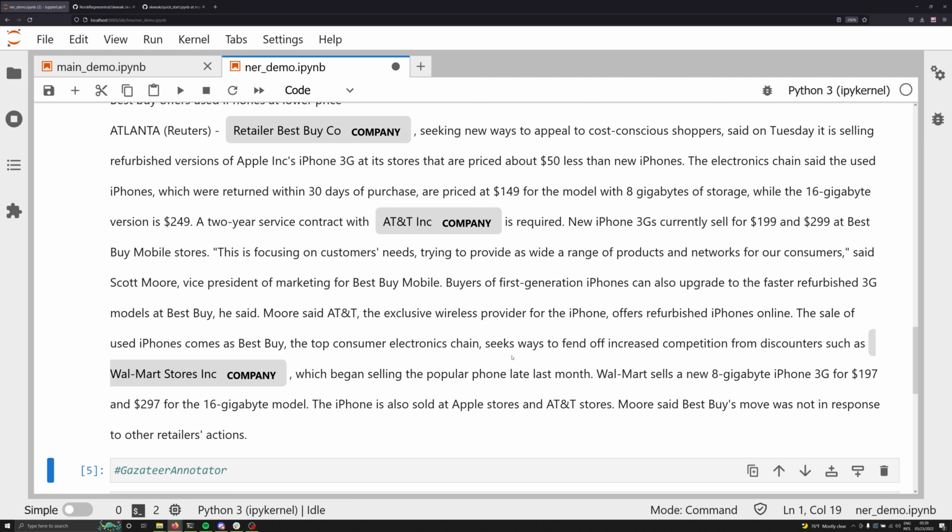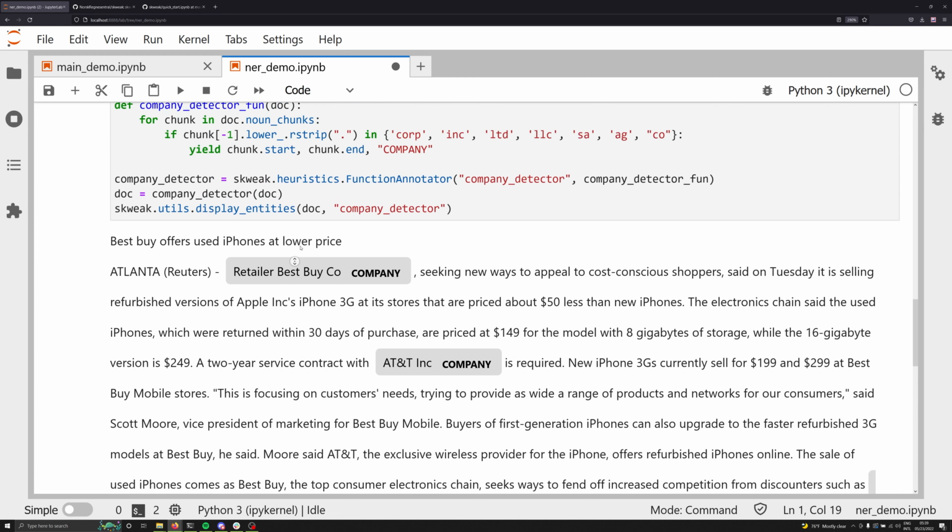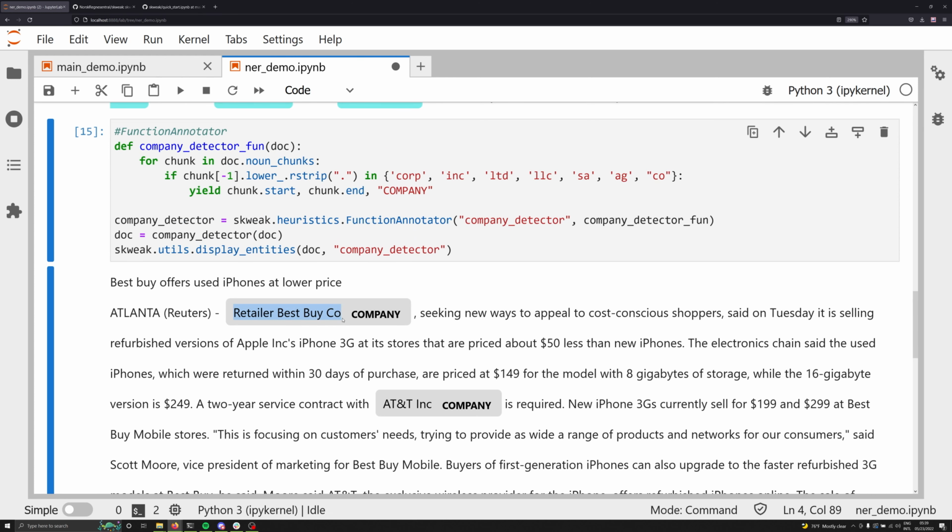So what we're able to do there is take in a set of heuristics, look at the results, and come up with a better way to improve them. And now we've got that working just fine. We notice that we do have one problem, and that's retailer Best Buy is being listed as the entire company. I'm going to go ahead and simply be okay with that right now, because one of the things that I can do to improve these results further is I can use a gazetteer, or a list of known companies, to basically create another type of heuristic annotator.